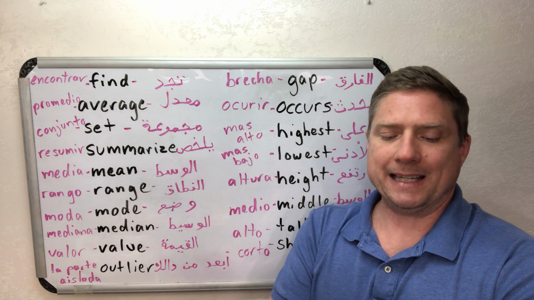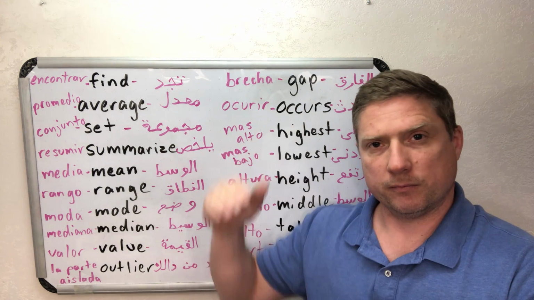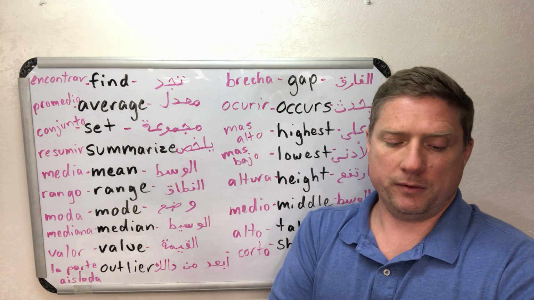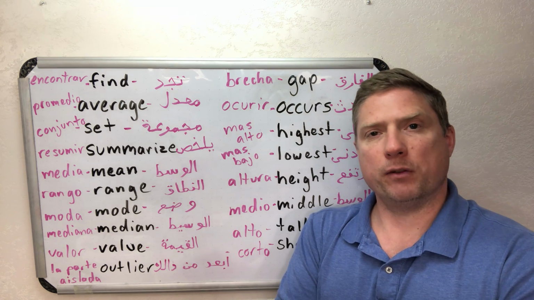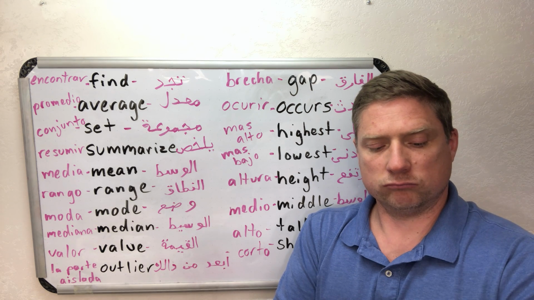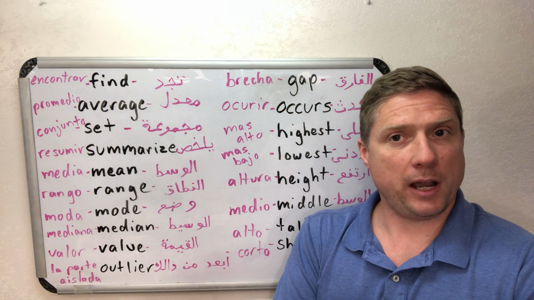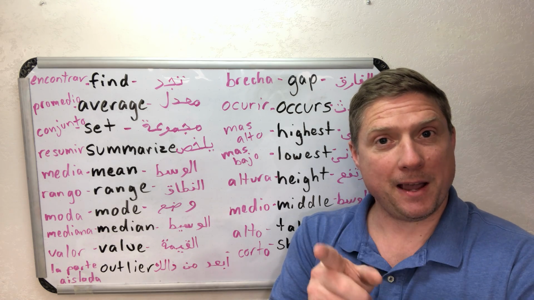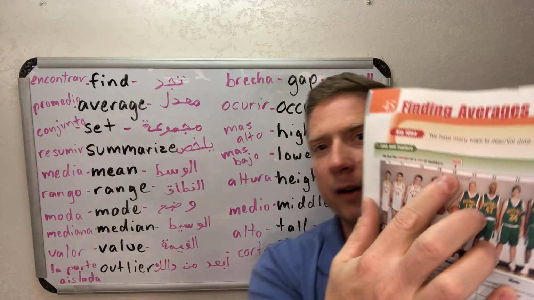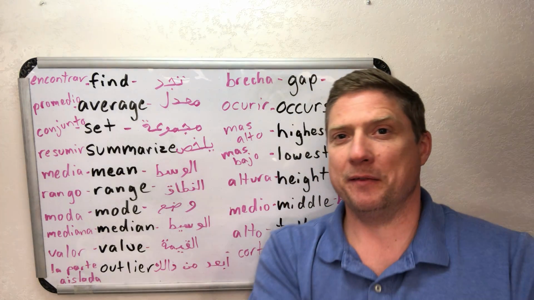The lowest height is 71 inches. 15. What is the average height of the players? What is the average height of the players? Yes, 74 inches is the average height. Very good.